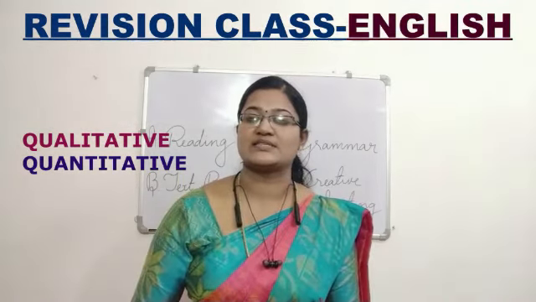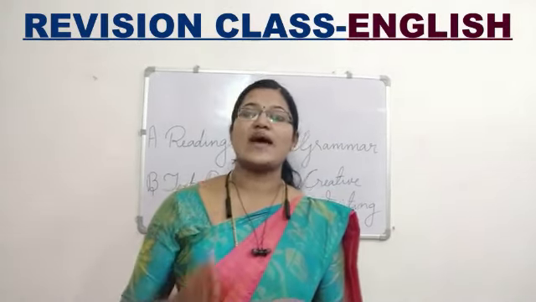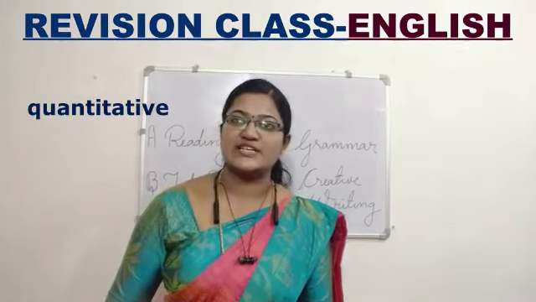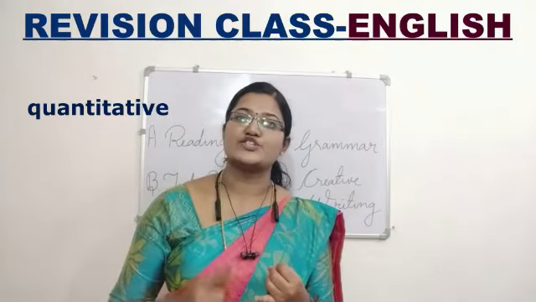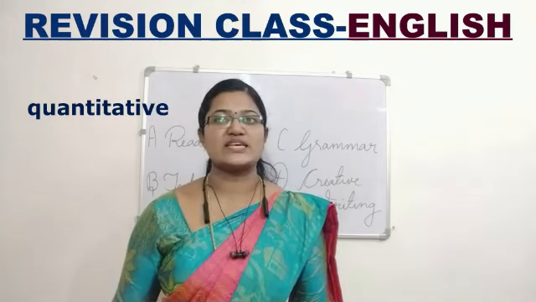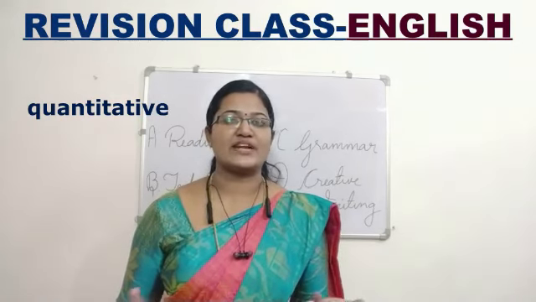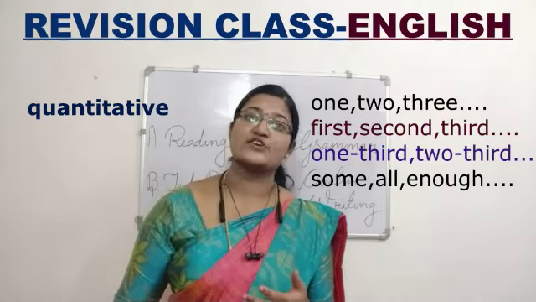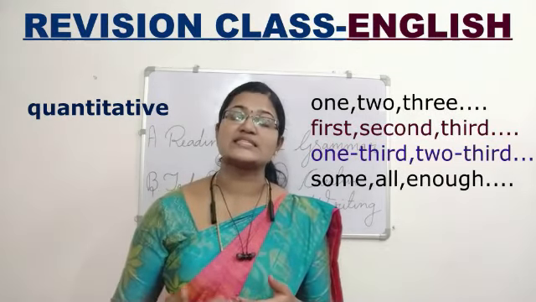The numbers. 12th chapter, qualitative, quantitative and demonstrative. Quantitative adjective: 1, 2, 3, 4, 40, 1000, 2000, 10,000, million. Whatever it may be, the number. First, second, 31st, 41st, 50th, 60th.